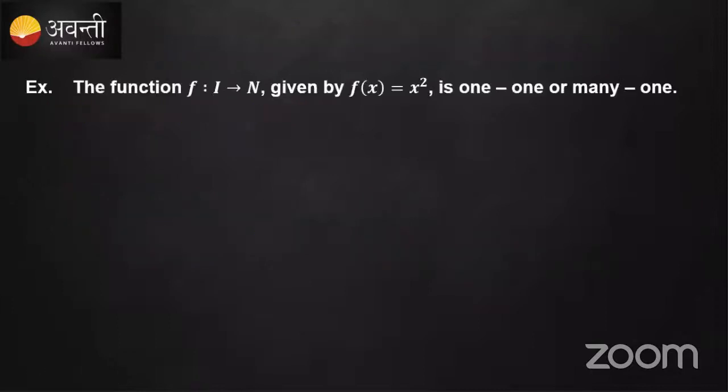Okay, so take this as an example and try whether it is one-one or many-one. Now, the function is mapping from the integers to the natural numbers, and f of x is defined as x square. What type of function is this?